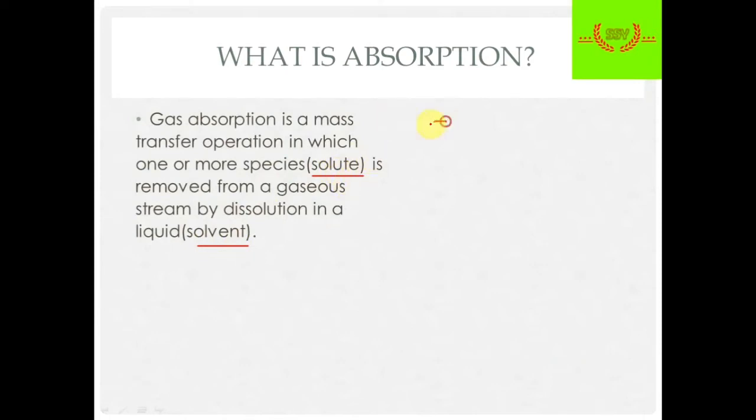Suppose there is some stream that has some solute. We require that solute, so we add another component known as solvent to it to regain the solute particles. This is the main principle of absorption.